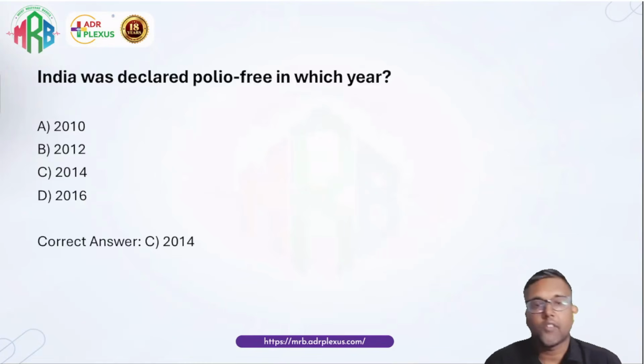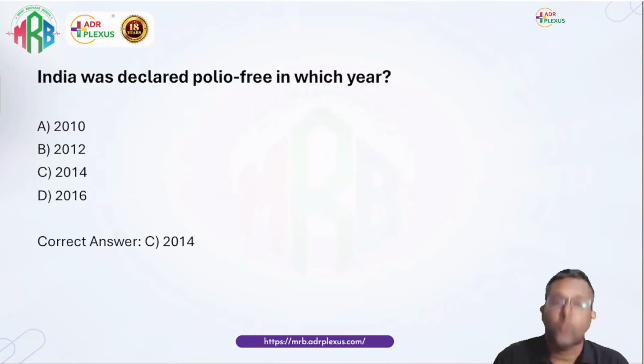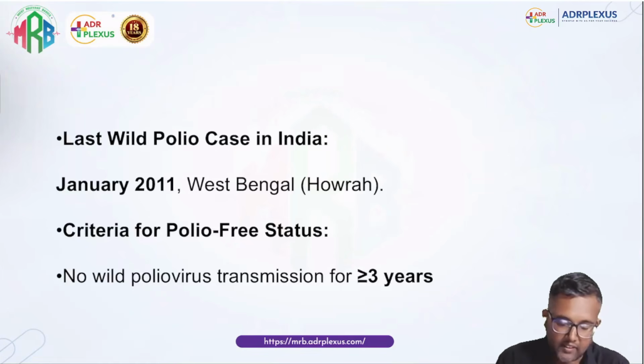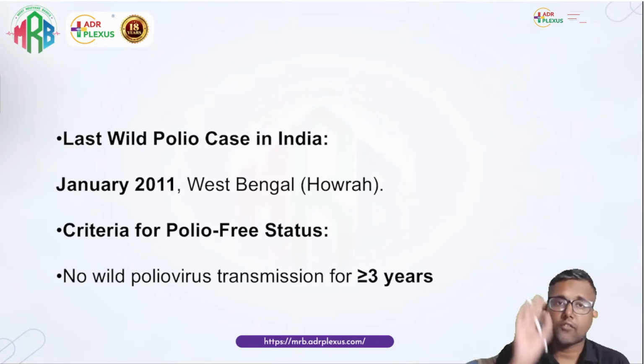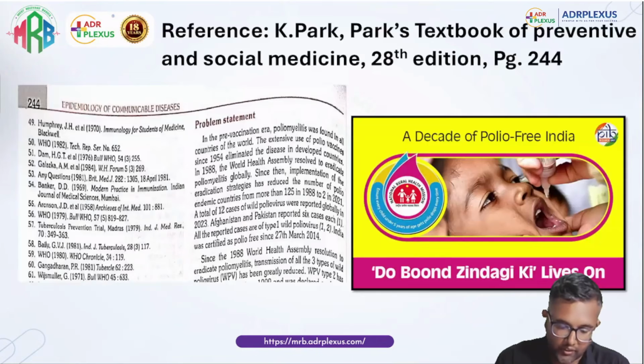India was declared polio free. We talked about eradication. Polio has been eradicated, but we did not tell about the year because I did not expect the year to come. But the answer is 2014. I told only that polio is eradicated. See, the last wild polio case in India was January 2011. After that, for 3 years, we did not have any polio case. The criterion to declare free is more than 3 years with no case. So 2011 plus 3 becomes 2014. So 2014 is when India became polio free.